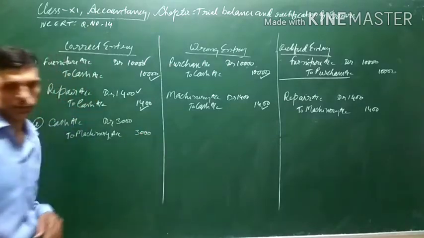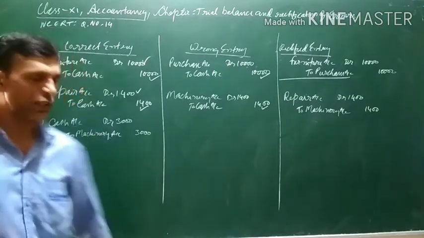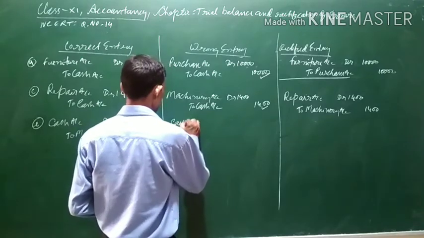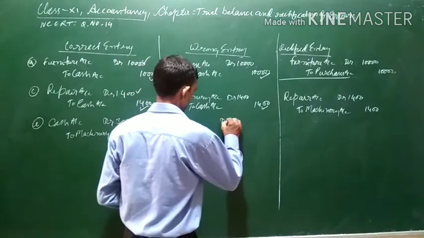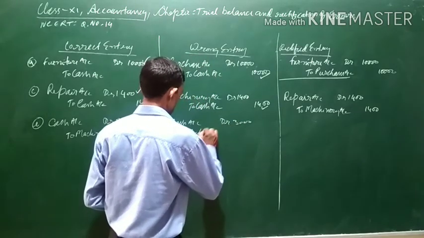This is the correct entry. What is wrong is that instead of crediting machine, sales account has been credited. So the wrong entry is cash account debit to sales account, 3000.